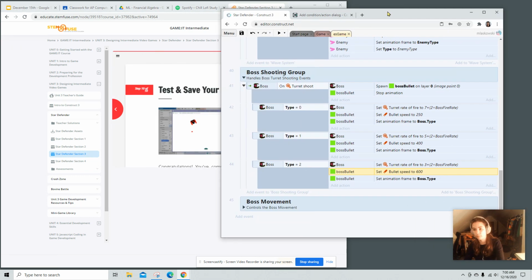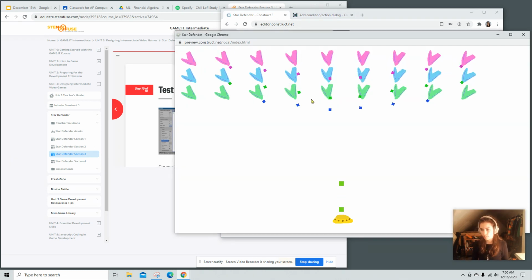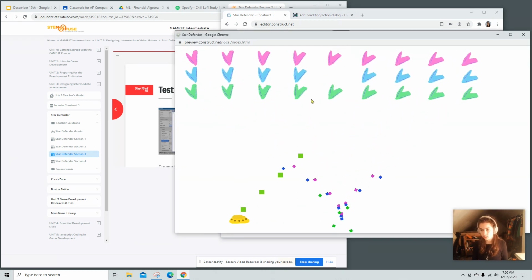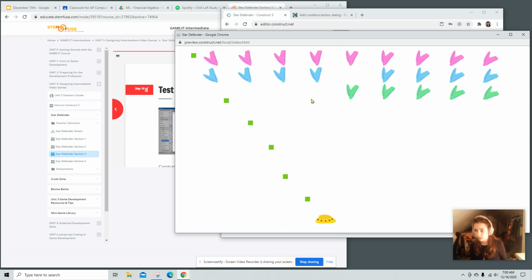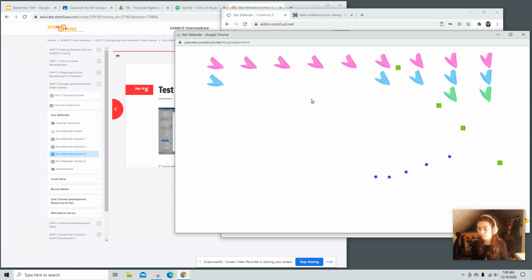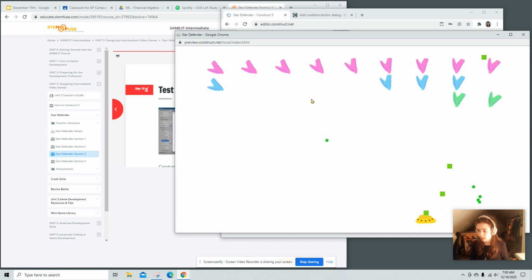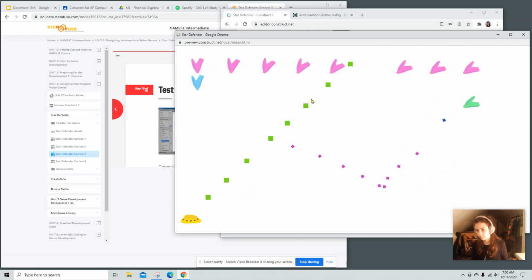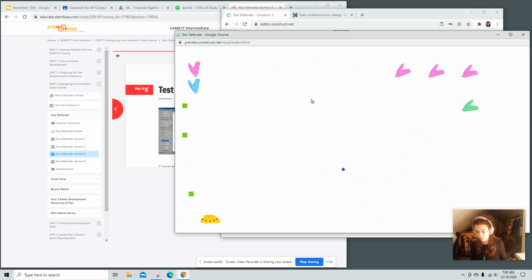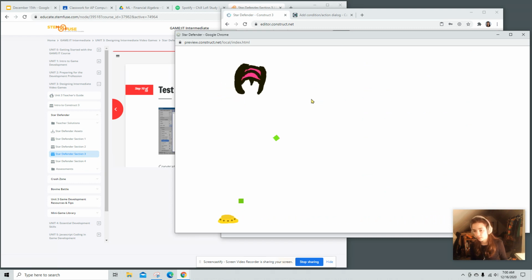Alright, one last section. Test and save our game. Alright, I'm going to test my game before I save it. And remember, you've got to get past all these enemies at first. I think something I might do is increase my player's bullet size, so then when I'm testing my game, it is quicker. 1, 2, 3. Here's the boss.